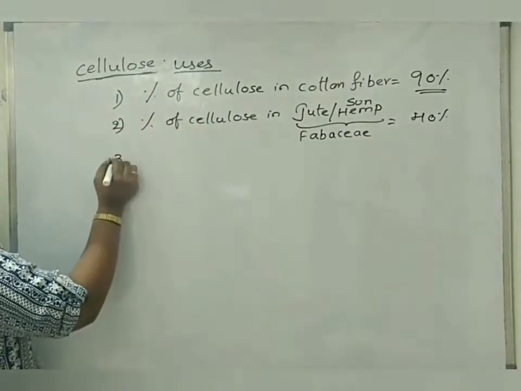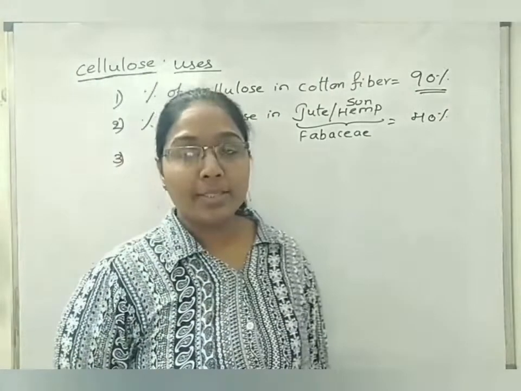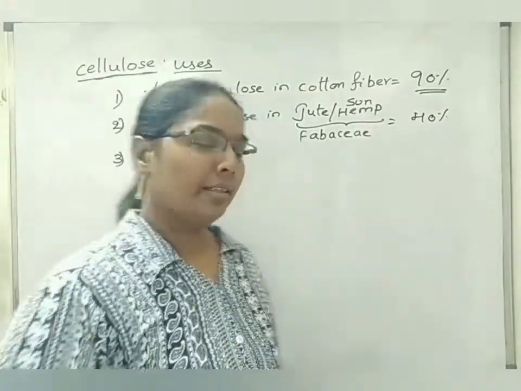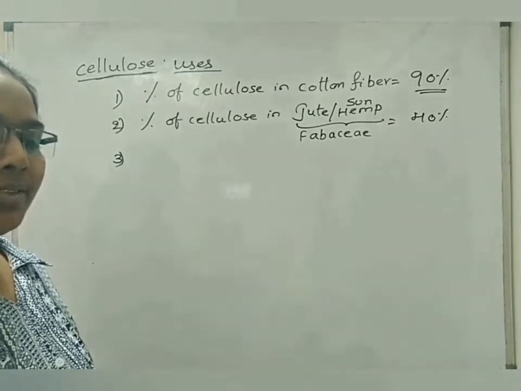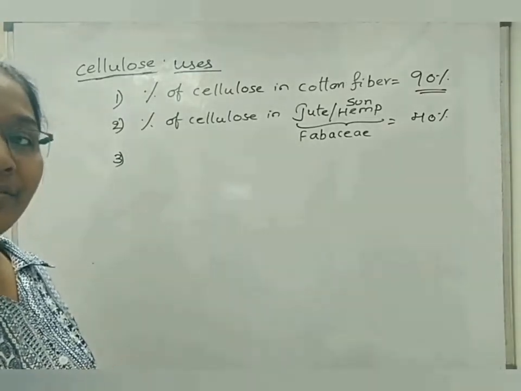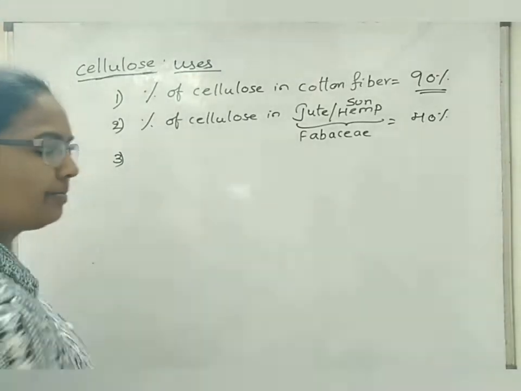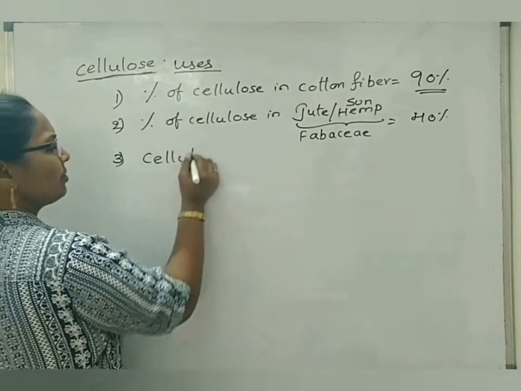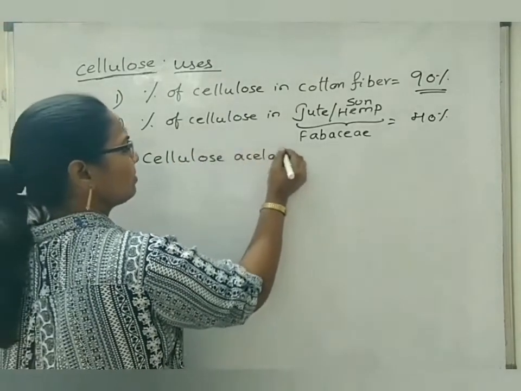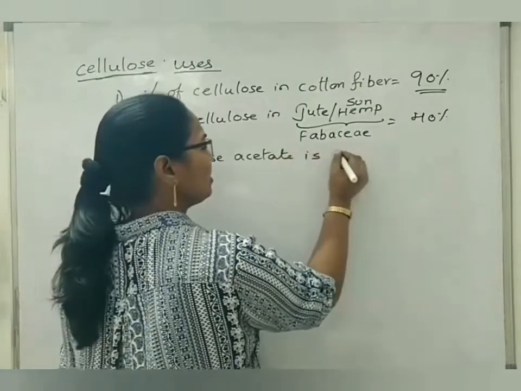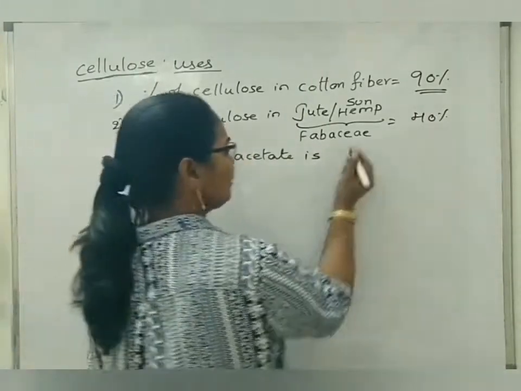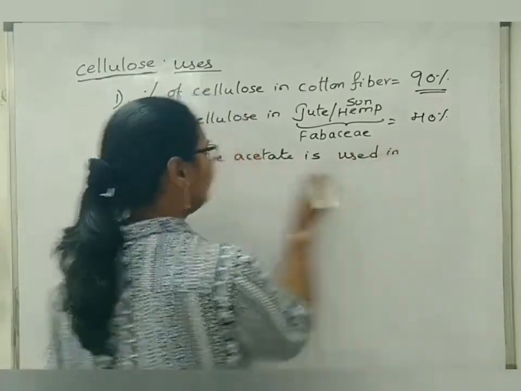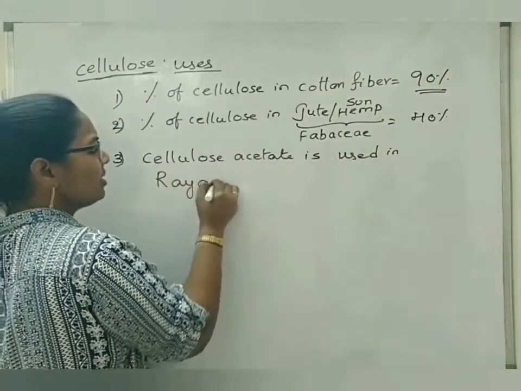Next, when cellulose is mixed with acetate, then it gives an artificial or synthetic fiber which is considered the first man-made synthetic fiber, called rayon. Cellulose acetate is used in rayon synthesis.